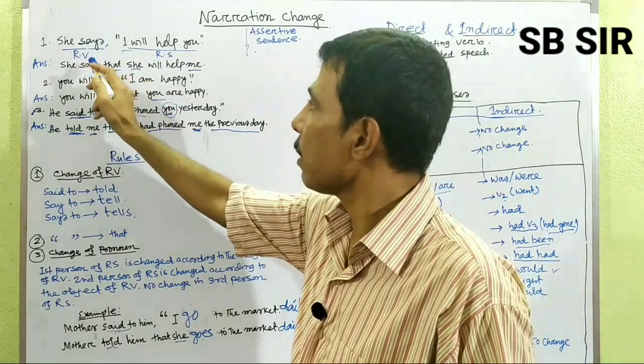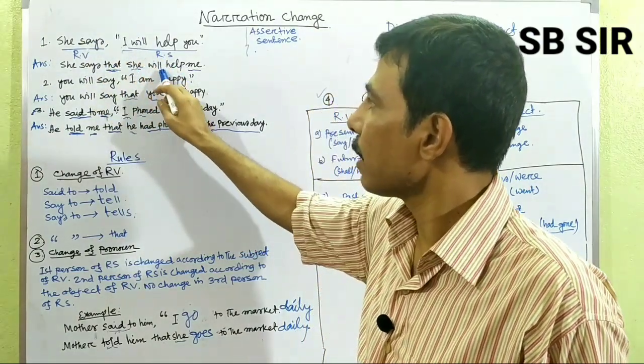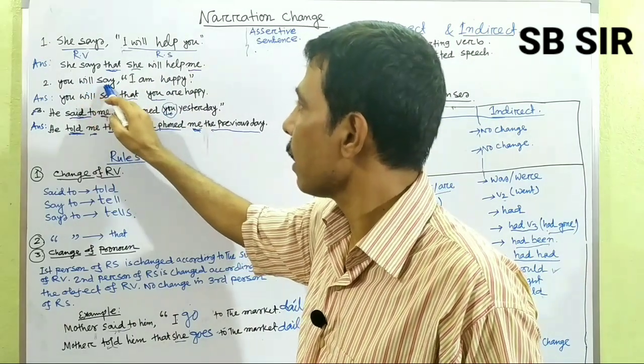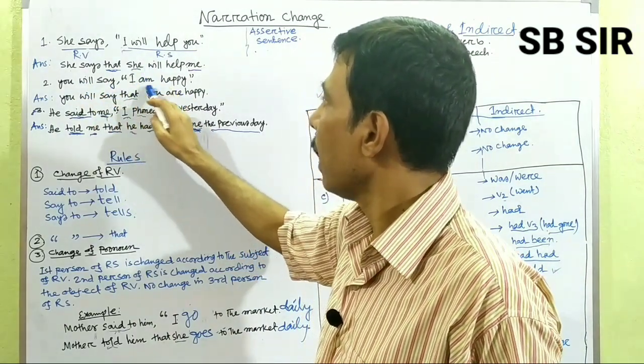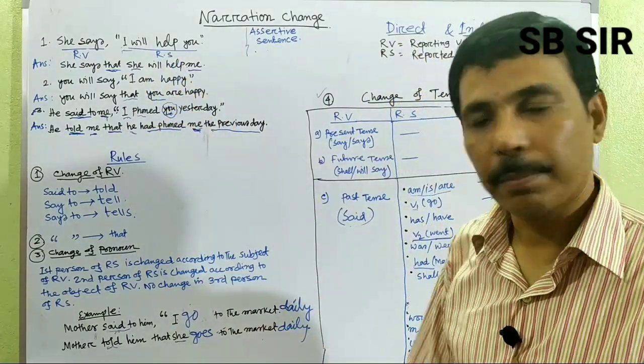Look at these first two examples. It is in present tense, so the tense remains the same. It is in future tense, we will say, the tense remains the same. I am happy, you are happy. It is present simple, it is also present simple.